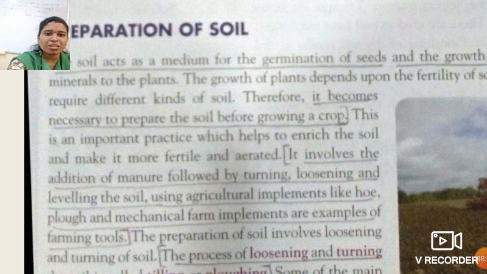If the soil contains some crumbs, they should be broken down, and the soil should be even, and it should be loose. That means air should go into that soil. The soil can be prepared with the help of certain agriculture implements or tools.